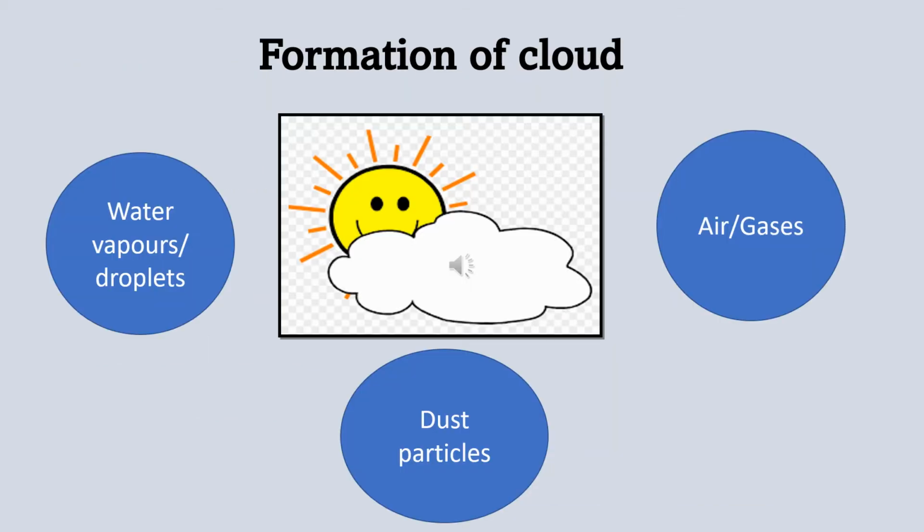Now I will tell you about the formation of clouds, that is, how do clouds form. Clouds form with the help of water vapors, dust particles and different air gases. High in the sky it is very cold, and water vapor that rises high above the land cools down to form clouds.